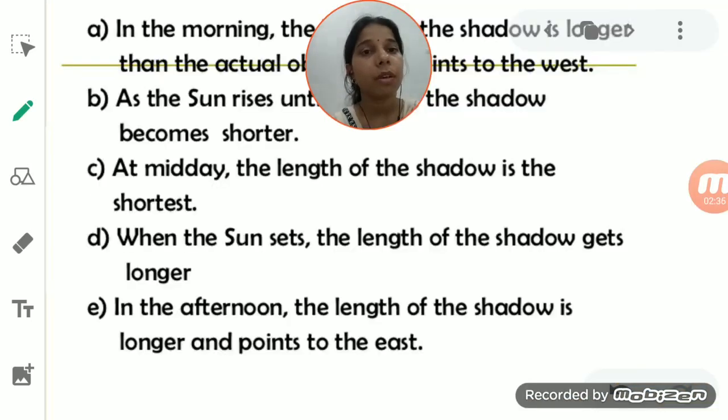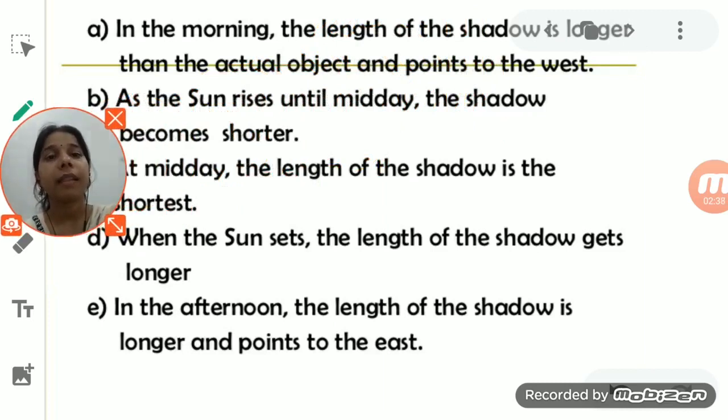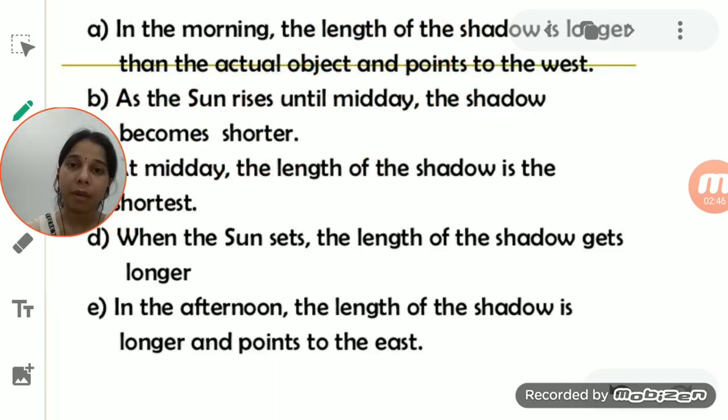Now there is one more thing, and that is the shadow of the sun. Okay, so basically what happens, student, if you notice your shadow from the morning to the evening, then you will find that the size of your shadow is continuously changing.